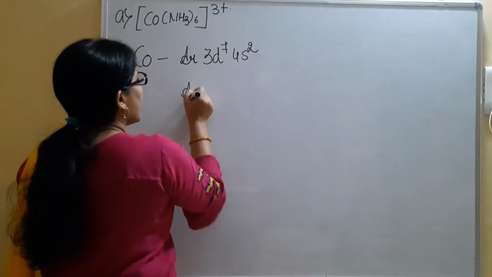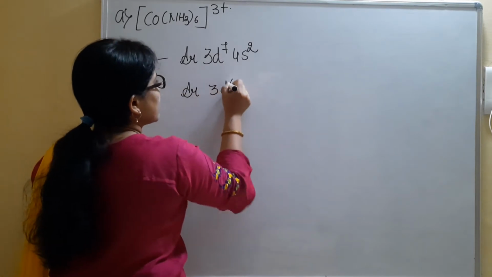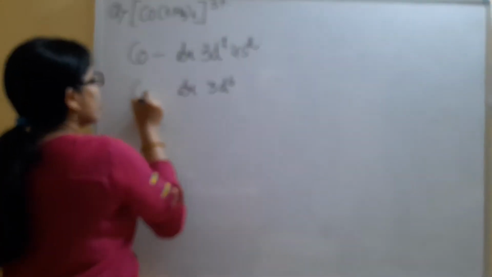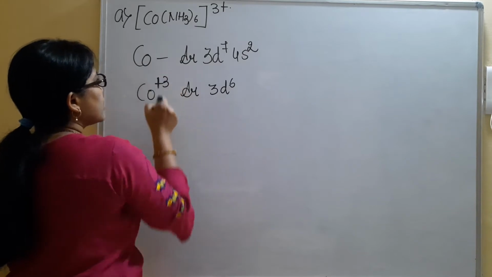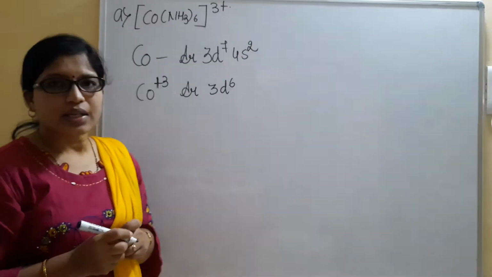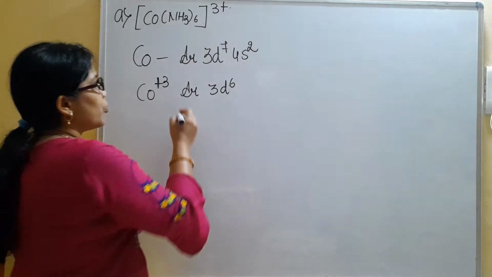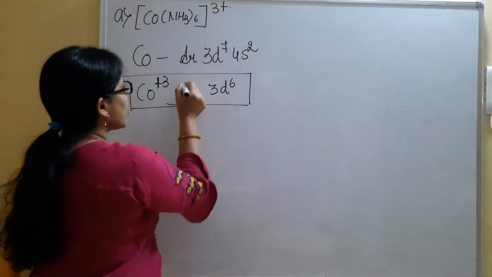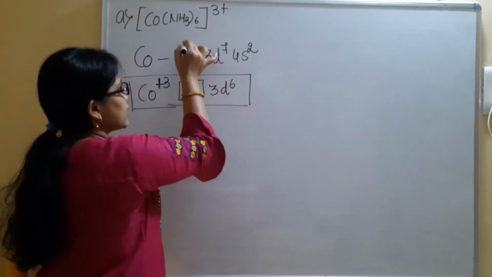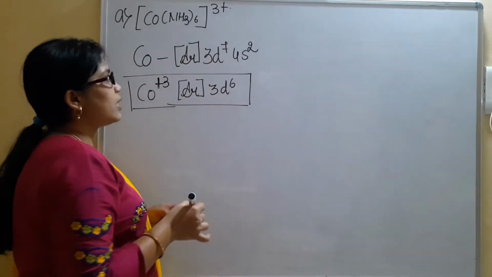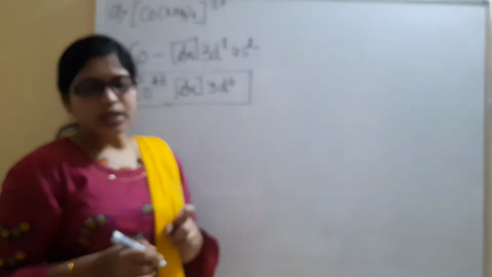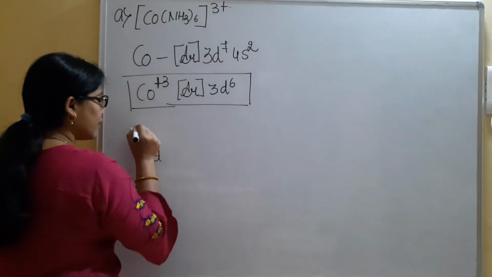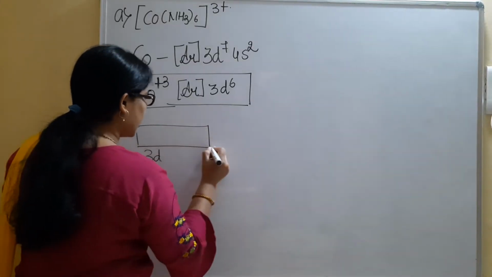Now it will become argon 3d6 because 3 electrons are removed, Co3+. In this case, cobalt is in the plus 3 oxidation state. So for the plus 3 oxidation state, we have to use the configuration argon 3d6. Now let us understand these 6 electrons in the d orbitals. As we have the 3d orbital here, we mention the 3d orbital itself. Let us arrange the electrons.